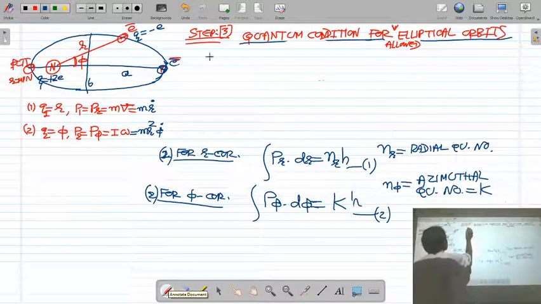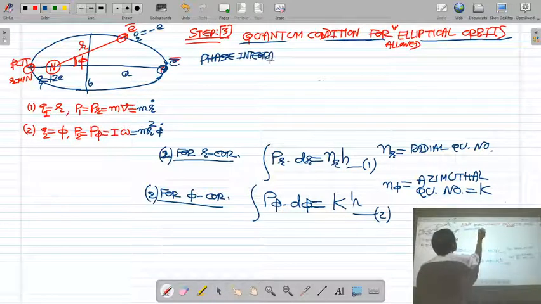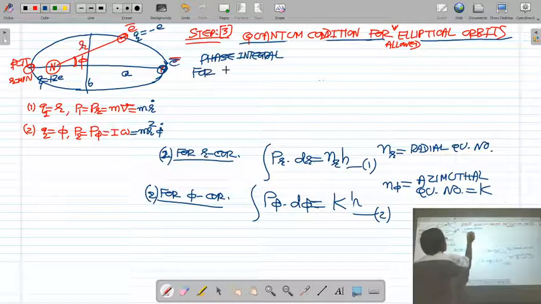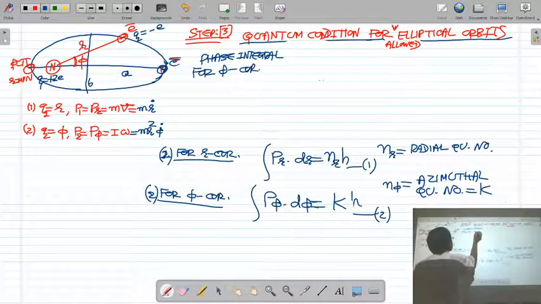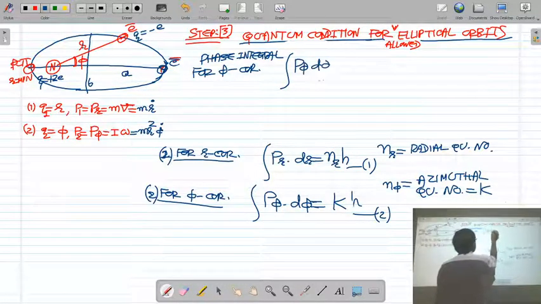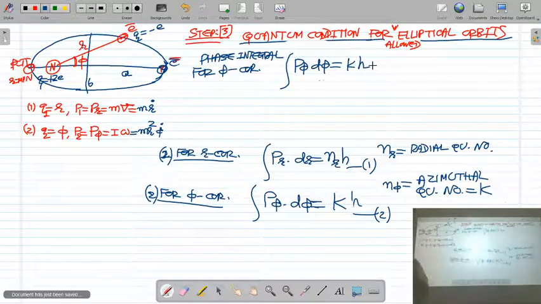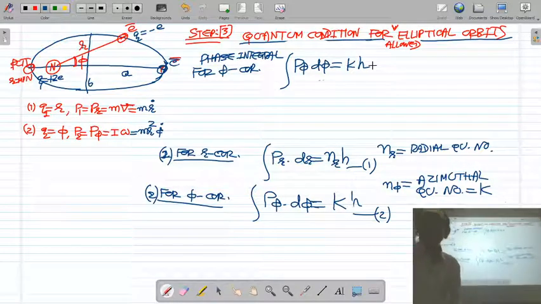The second integral, the phase integral for the phi coordinate, is the integration of P phi d phi equal to kh. Let us solve the Wilson-Sommerfeld quantization condition for the phi coordinate.